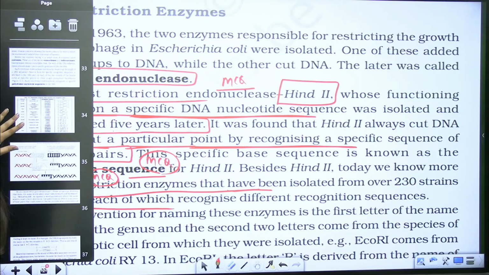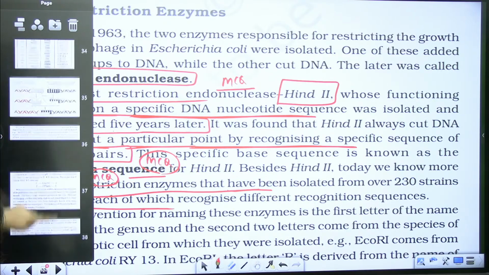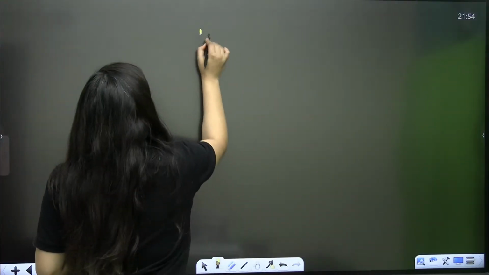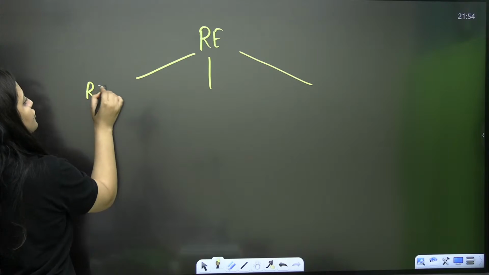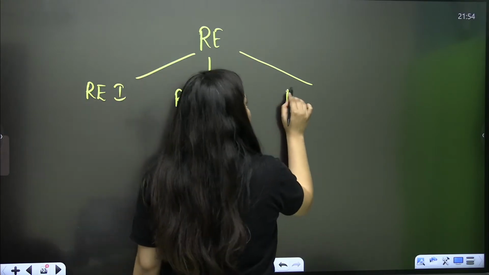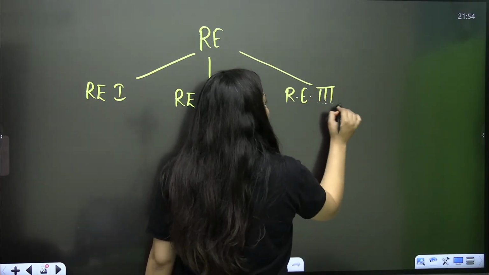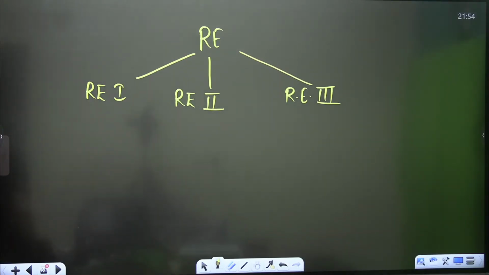So here we have the nomenclature of these enzymes. Let's discuss the nomenclature, and the various types and the detailed process we will discuss in the next class. But before nomenclature, remember your restriction enzymes are of 3 types. You have restriction endonuclease 1, restriction endonuclease 2, and restriction endonuclease 3.